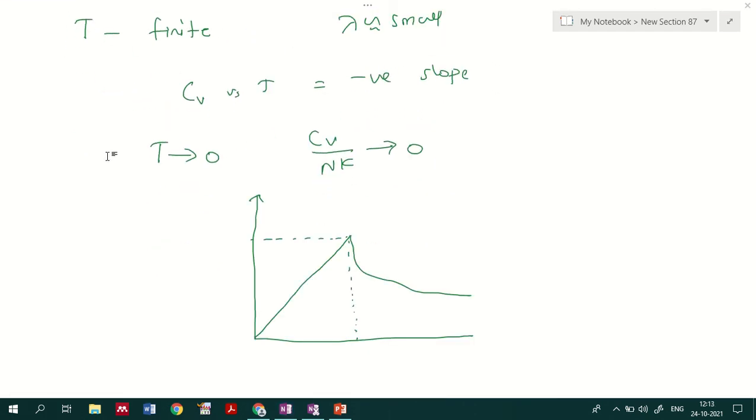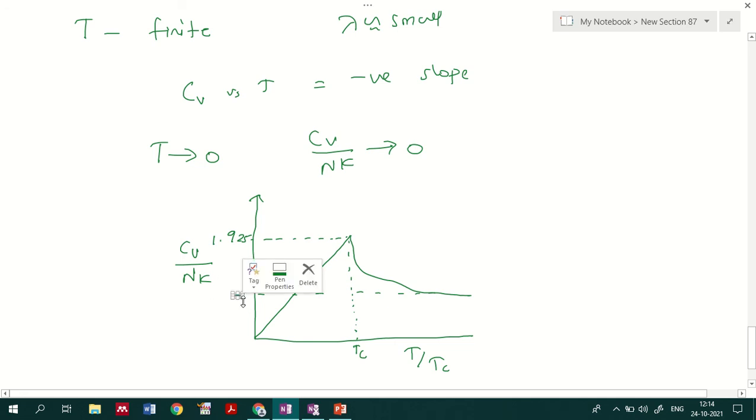If you plot Cv by Nk with respect to T by Tc, this is the graph you will get. This is a point we call the characteristic temperature point Tc. At that point you can observe the maximum value will be 1.925, and in the plateau region the value will be 1.5.